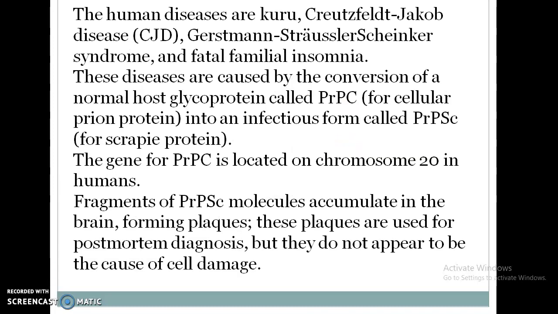The human diseases Kuru and Creutzfeldt-Jakob disease, that is CJD, are diseases caused by prions.